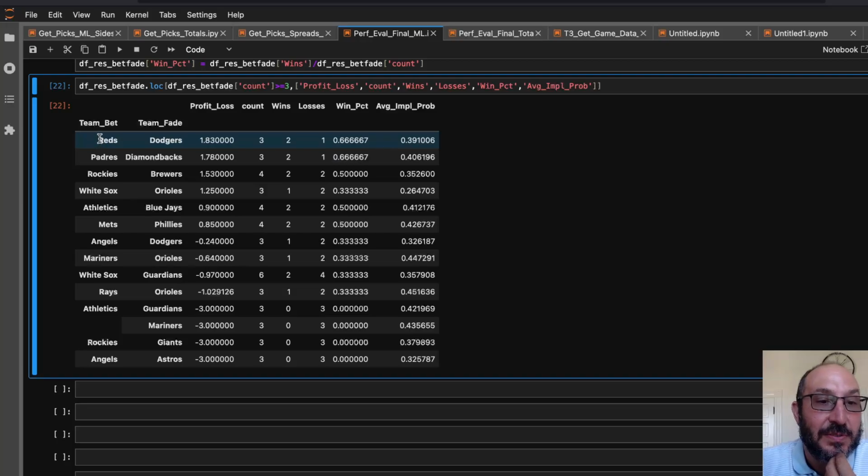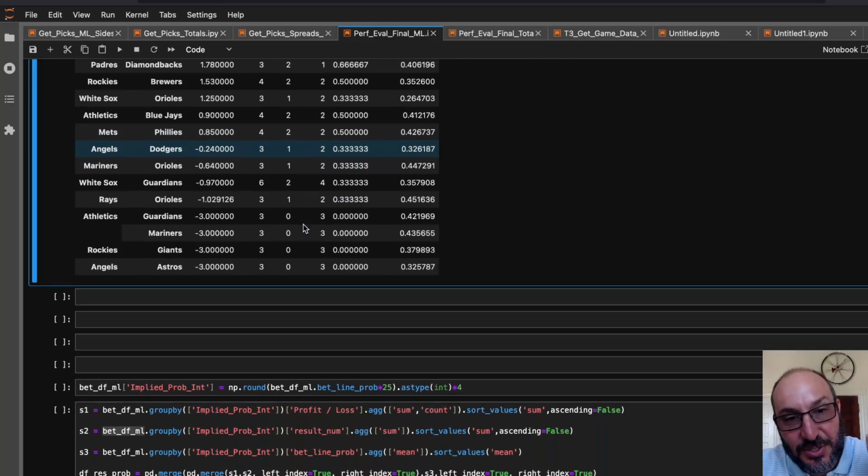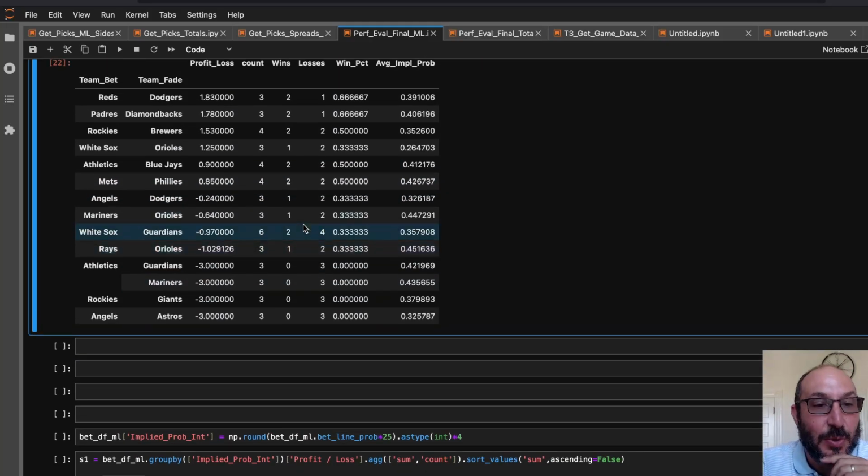So the ones where we won, Reds, Dodgers, over the course of the season. Anyway, not sure there's a lot. The numbers are too small to really read too much into that, but I was just curious to see whether anything really jumped out there.